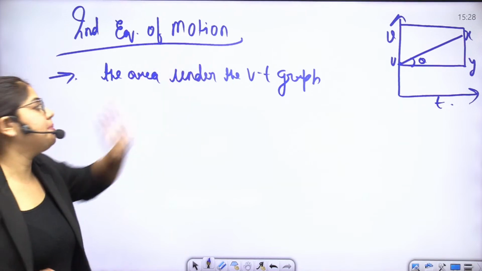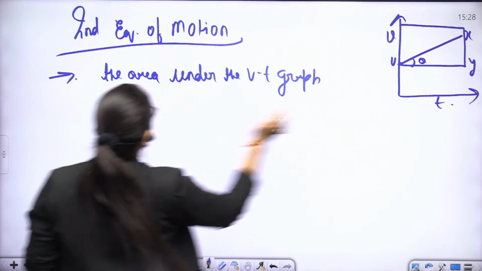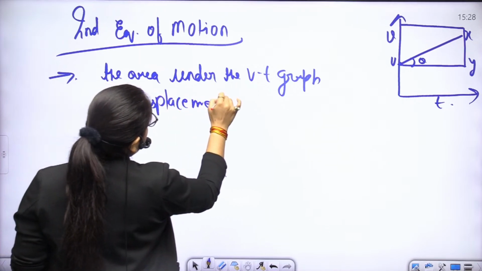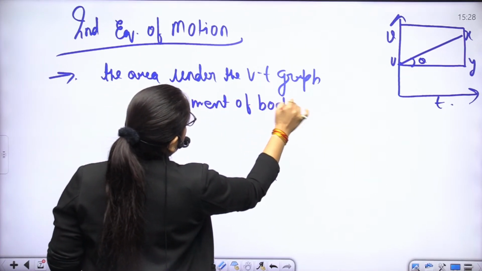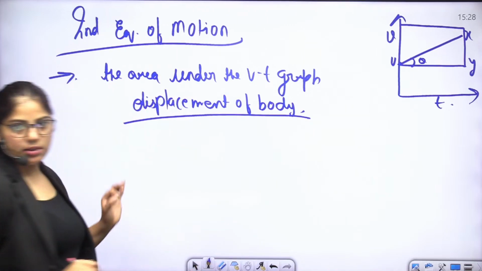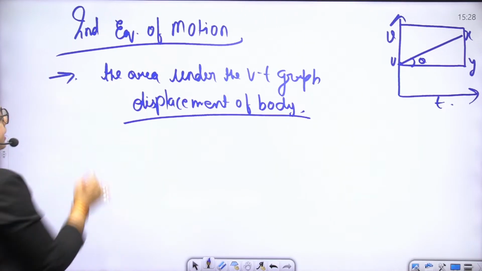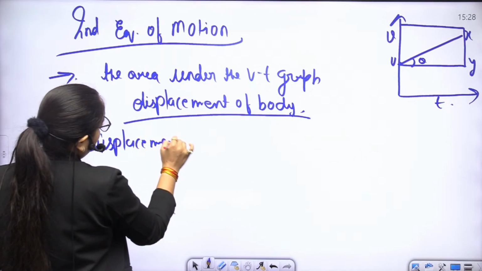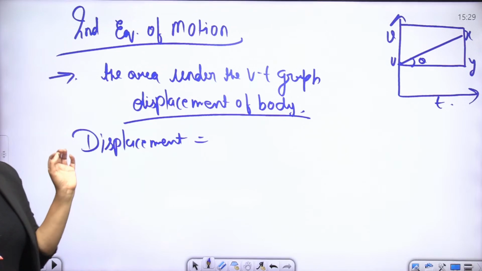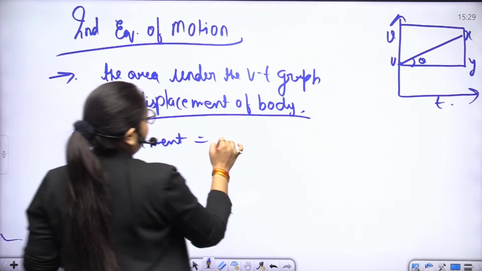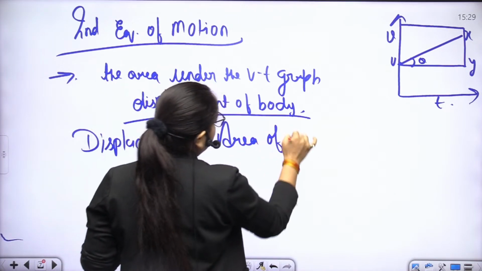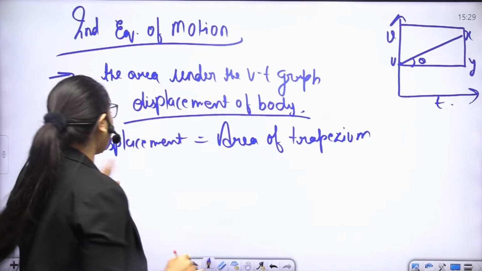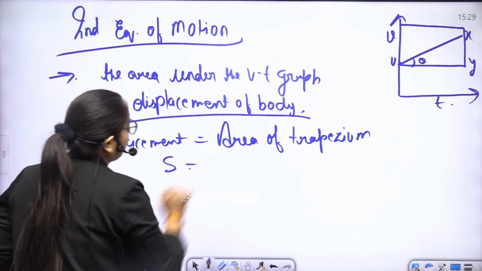The area under it represents the displacement of the body, and displacement is denoted by S. What is displacement? Displacement is equal to the area of the trapezium.